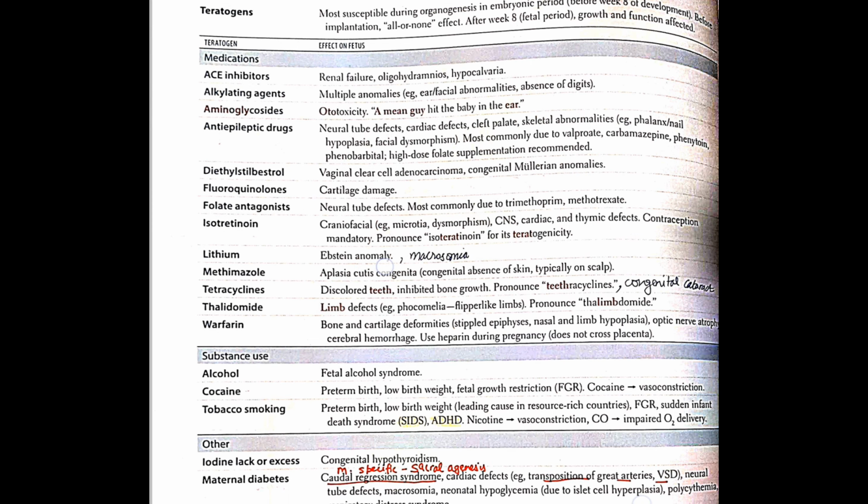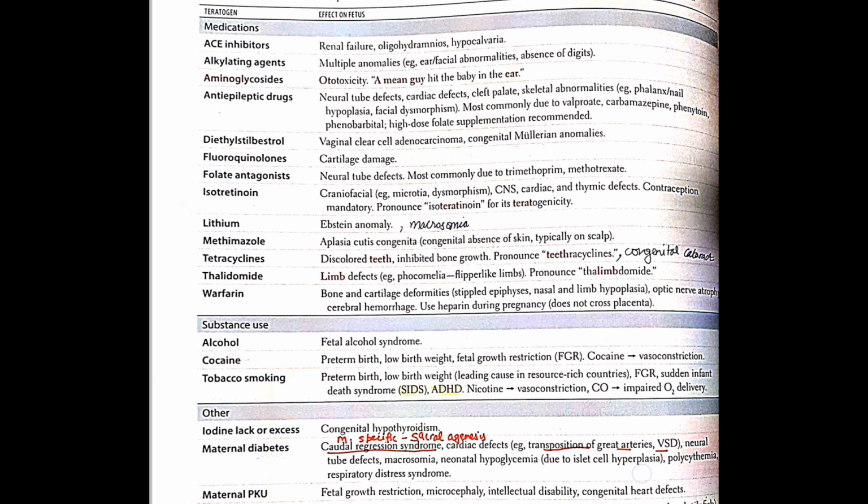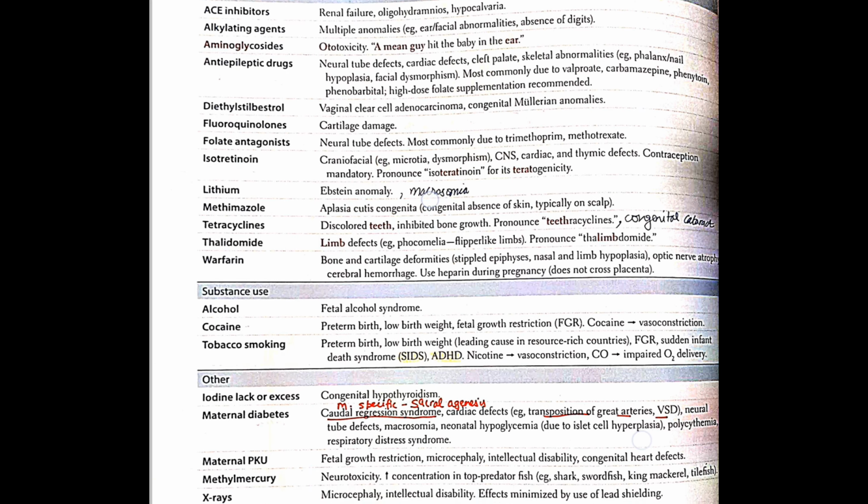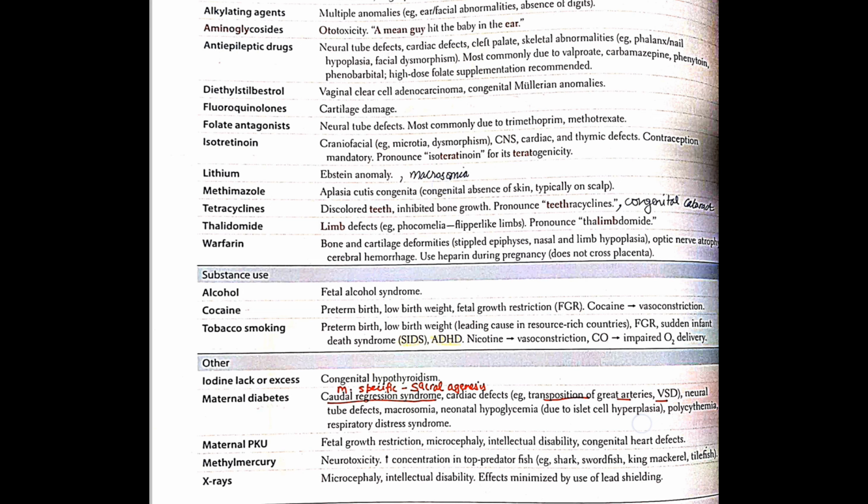Then lithium: Ebstein anomaly and macrosomia. Lithium is the box shaped heart. Imagine a box full of lithium tablets. And macrosomia. A macrosomic baby is seen in diabetes and in lithium. A person taking lithium or antidepressant drugs will get fat. Okay, that we need to remember.